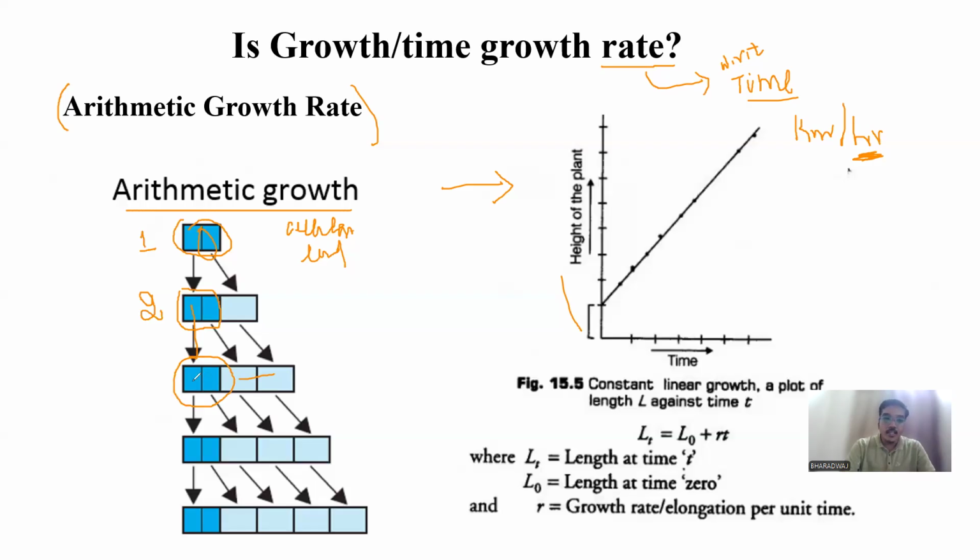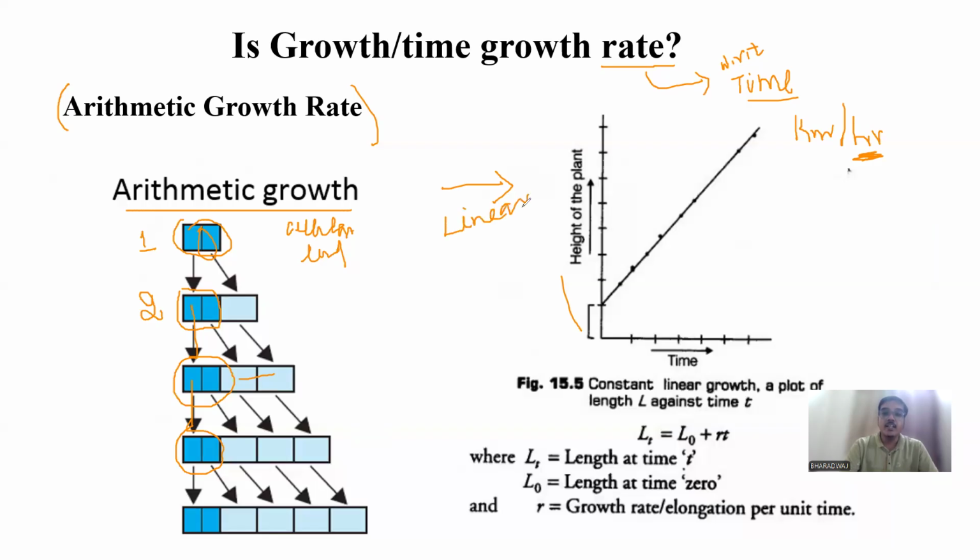Again, among these two cells, only one cell will undergo division, and the remaining cells become differentiated. So in all the cases, only one cell will undergo mitotic division, and the other cells will undergo differentiation. So this is the arithmetic growth rate, and you would obviously know that the growth rate is constant here because one cell becoming two, one cell becoming two. So the growth rate is fixed. That is why we are getting a linear graph here, right?